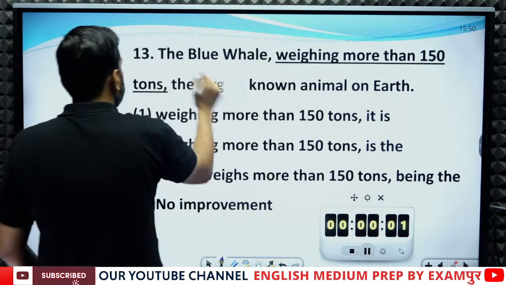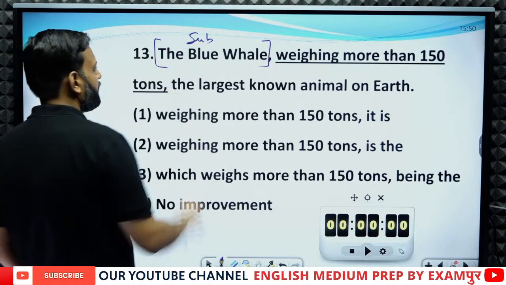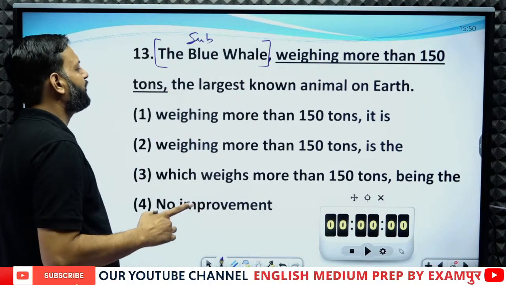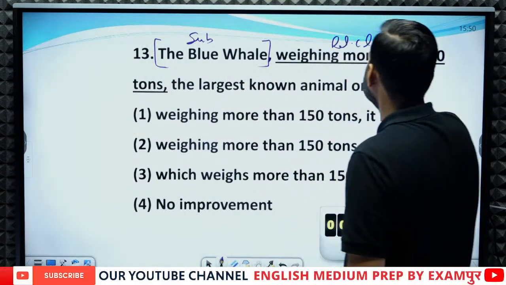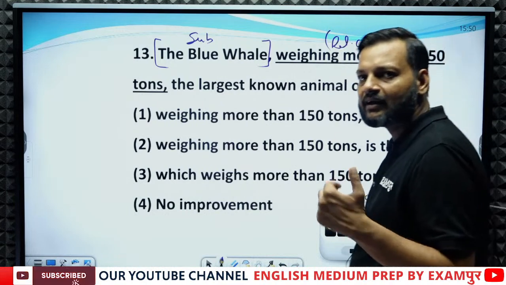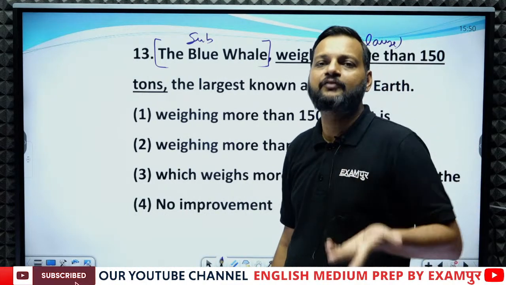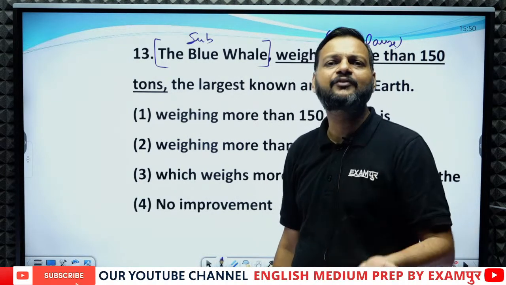The blue whale weighing more than 150 tons, this is the relative clause, and we all know that a relative clause is the part of subject. Means a relative clause is the subject itself.